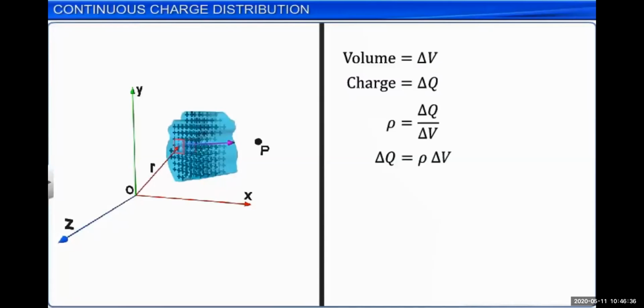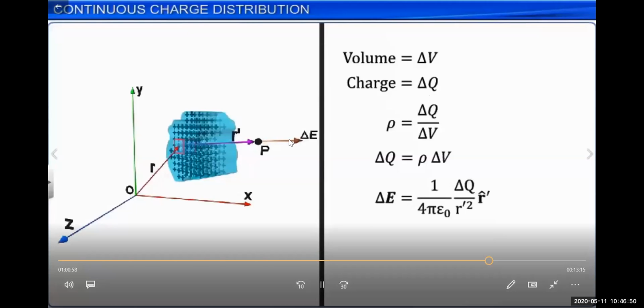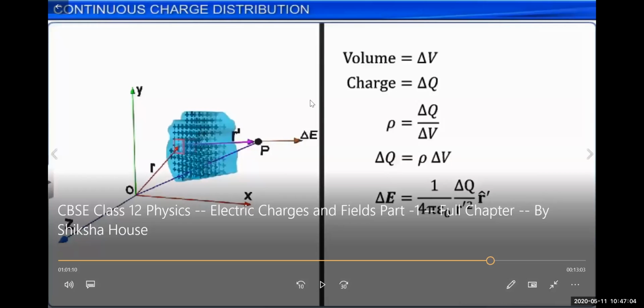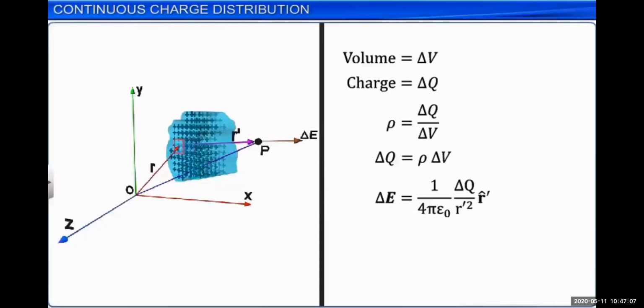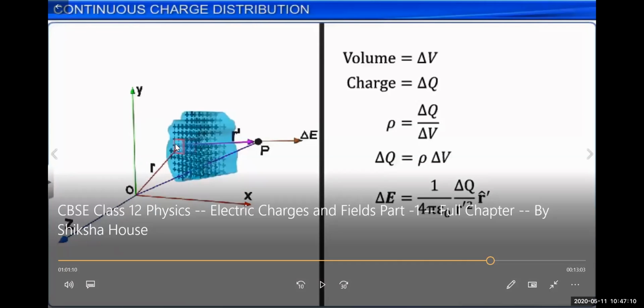We have a point P in the space, at a distance R from this region. We can say the direction of the electric field because of this will be delta E in this direction, as you can see in the picture. So we can find the electric field intensity at point P due to this small length element, small surface, or this volume delta V, where the charge is delta Q.